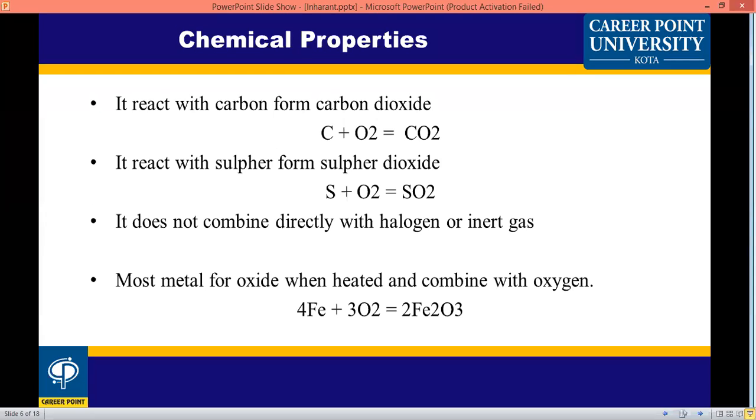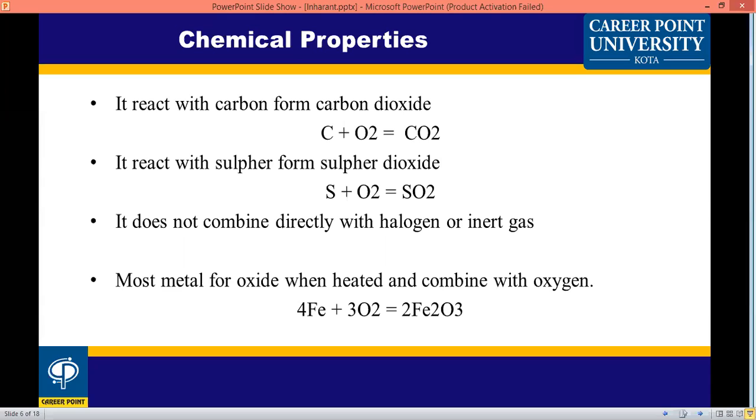Chemical property means oxygen reacts with carbon. If it reacts with carbon, carbon dioxide is formed. If oxygen reacts with sulfur, sulfur dioxide is formed. It does not combine with halogens or inert gases, but most oxides may be heated and combined with oxygen.